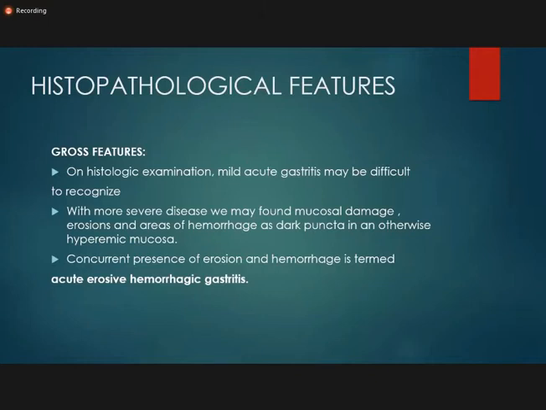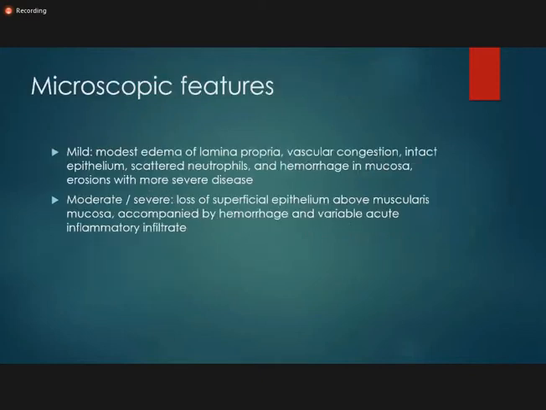Acute gastritis means that there is gastritis, but acute gastritis with erosion and with hemorrhage, then the term used is acute erosive hemorrhagic gastritis. So acute gastritis with concurrent presence of erosion and hemorrhage is termed acute erosive hemorrhagic gastritis.